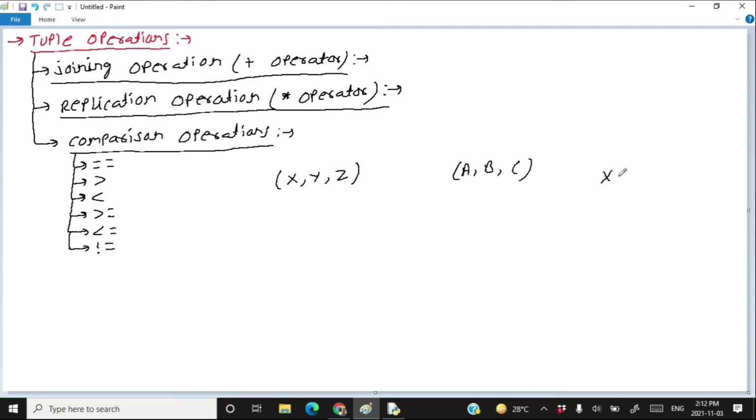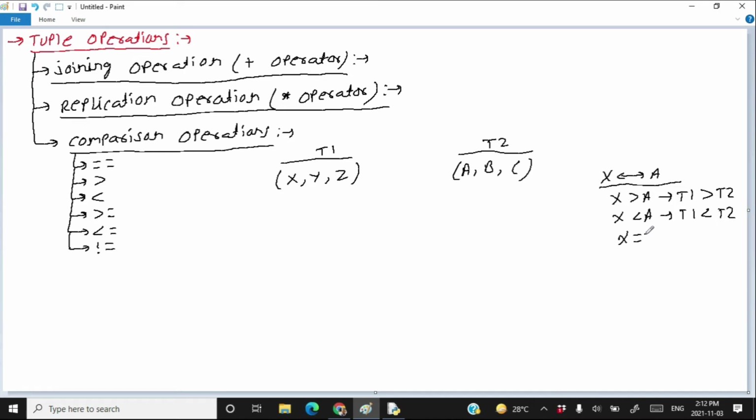Then first x will be compared with a. If x is greater than a, then tuple t1 will be said to be greater than tuple t2. So if x is greater than a, this implies that t1 is greater than t2. If x is less than a, this implies that t1 is less than t2. If x is equal to a, then check other elements.